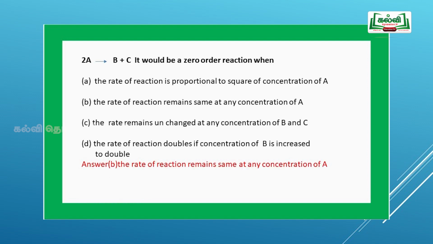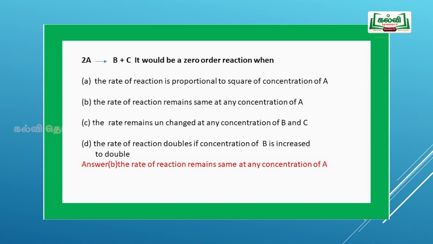The next problem: 2A gives B plus C. It is a zero order reaction. For this, the given options are: A, the rate constant of a reaction is proportional to the square of the concentration of A; B, the rate of the reaction remains the same at any concentration of A; C, the rate remains unchanged at any concentration of B and C; D, the rate of reaction doubles if the concentration of B is doubled. In the question itself, they have given a zero order reaction.